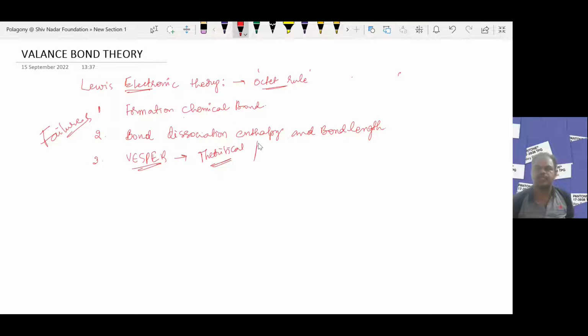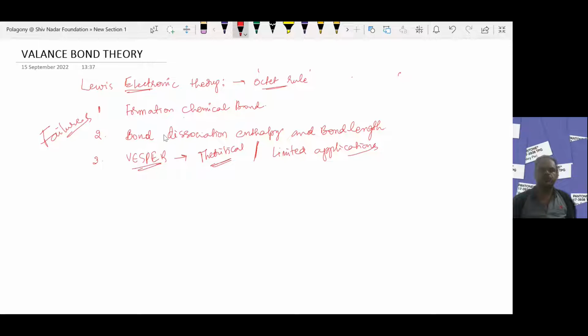VSEPR theory has limited applications, and it could not explain polyatomic molecules also. That means Lewis electronic theory and VSEPR theory could only explain theoretically, but not experimentally.